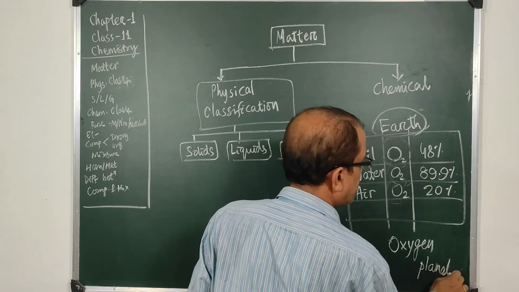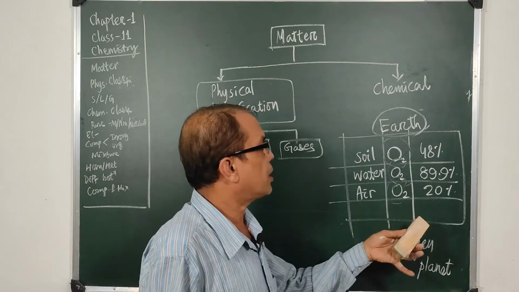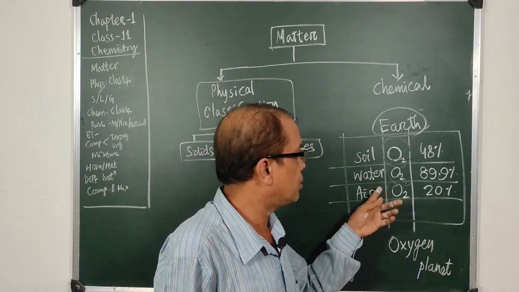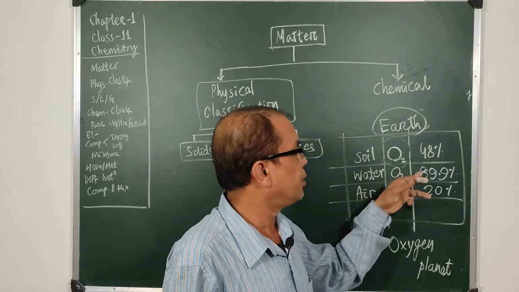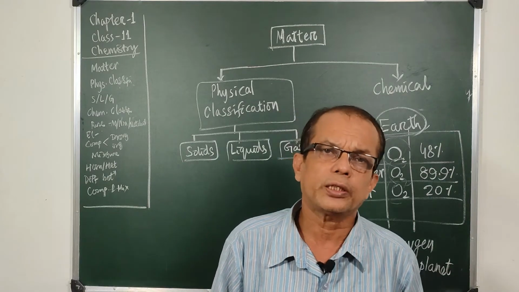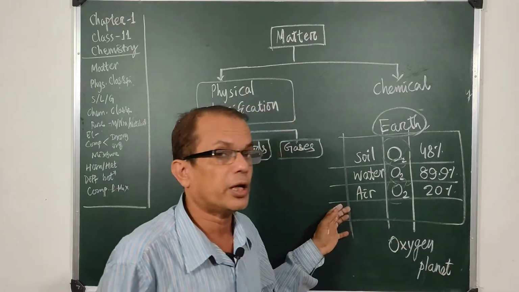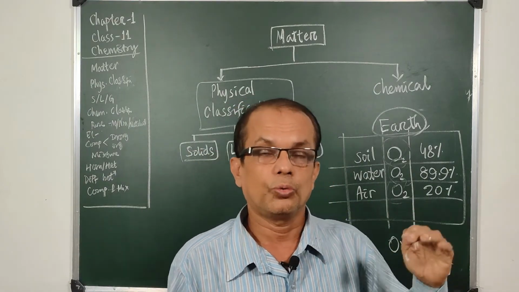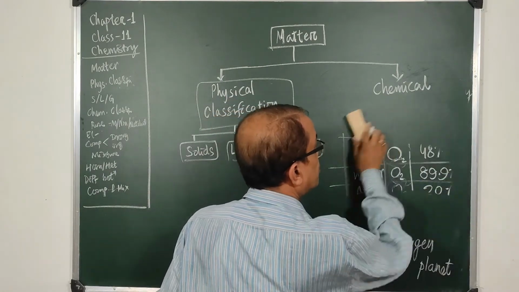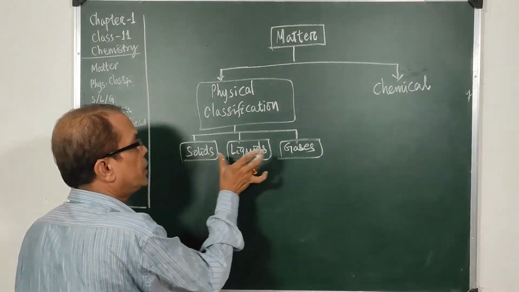And how funny it is, the water contains the maximum amount of oxygen, the air the minimum amount of oxygen. We love to breathe air, not water, and we have more oxygen in water. So if we become aquatic animals like the whales, the fishes, then we have more oxygen to breathe, and we have less oxygen to breathe if we are mammals, those who breathe the airy oxygen only. So just considering these things, the physical classification stops here: solids, liquids and gases.